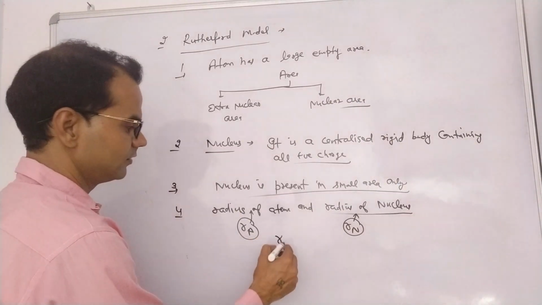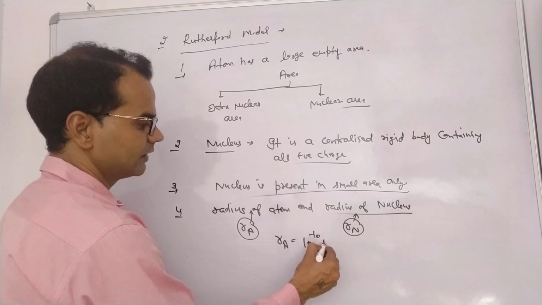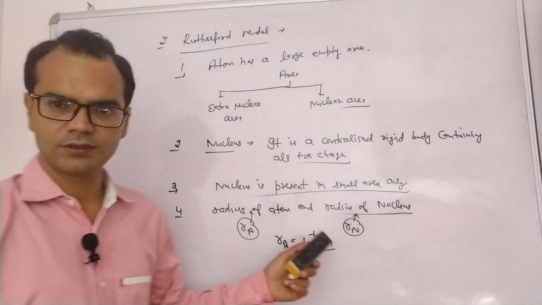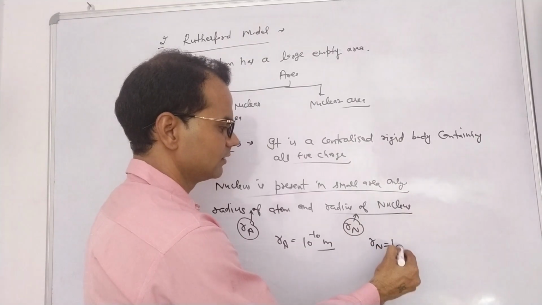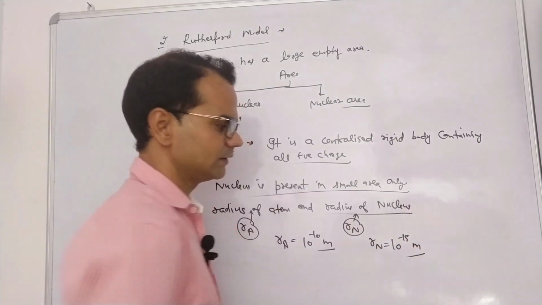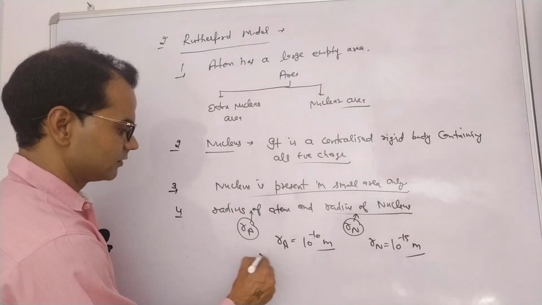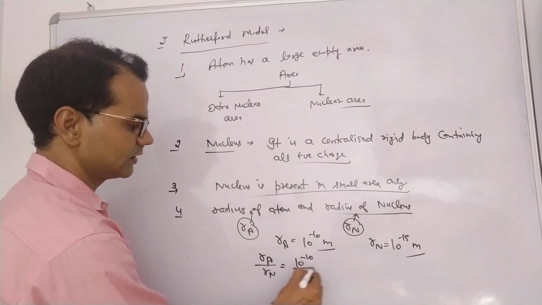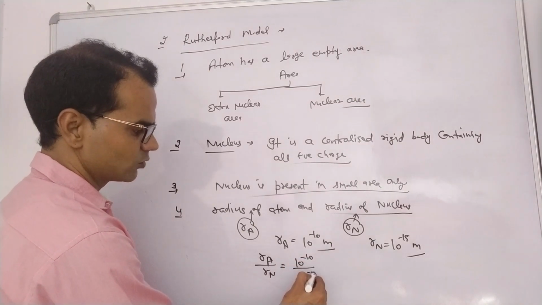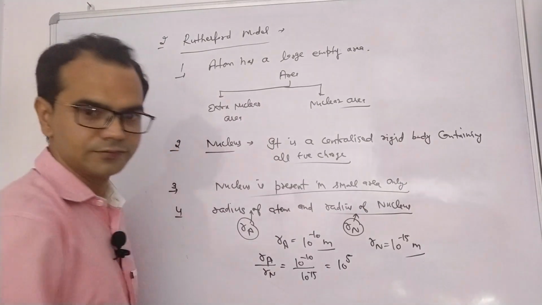He examined that the radius of an atom is in the range of 10 raised to power minus 10 meter, and the radius of a nucleus is in the range of 10 raised to power minus 15 meter. If I divide them, Ra by Rn, 10 raised to power minus 10 by 10 raised to power minus 15 equals 10 raised to power 5.